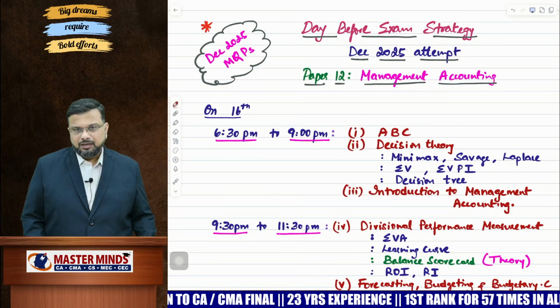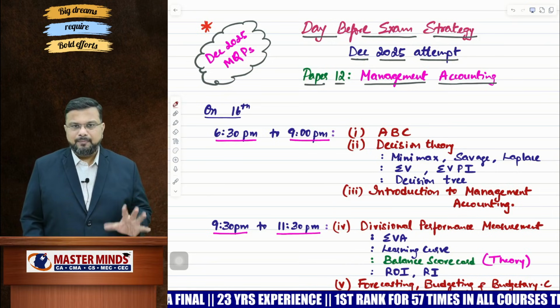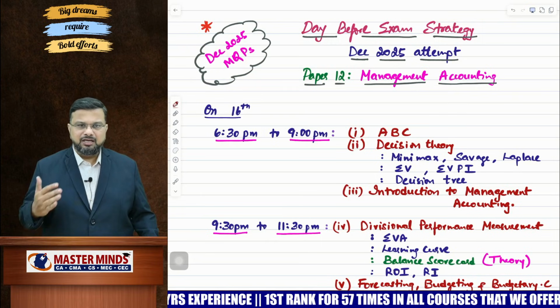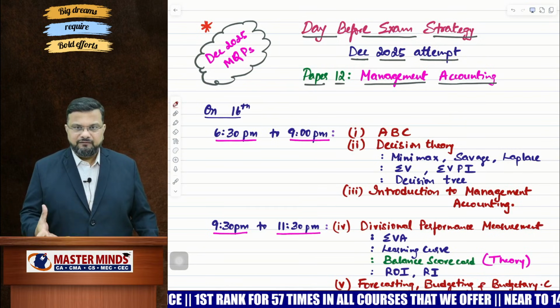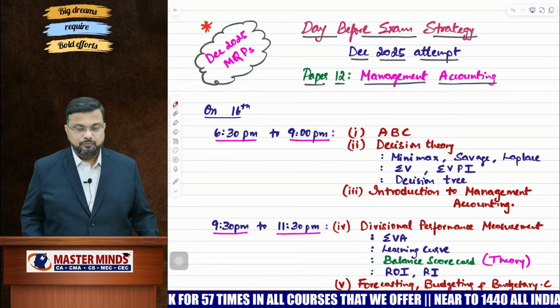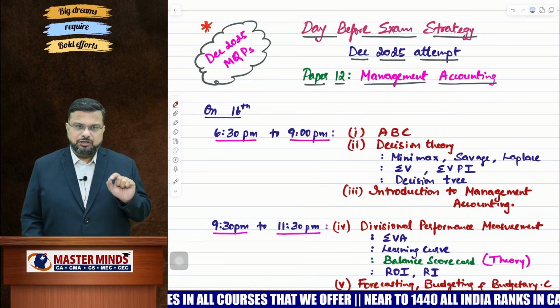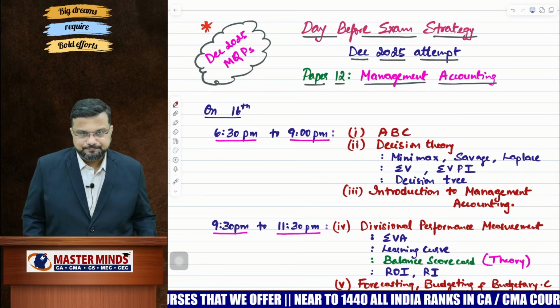In these 2.5 hours, assume you take 1 hour for ABC, 1 hour for decision theory, and half an hour for the introduction to management accounting, which is a complete theory chapter. You will get a 7 marks question from each of these 3 chapters. So 21 marks in your pocket.